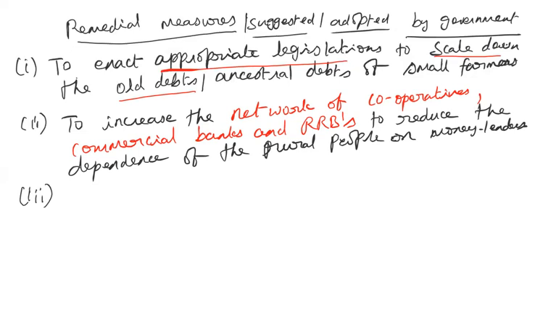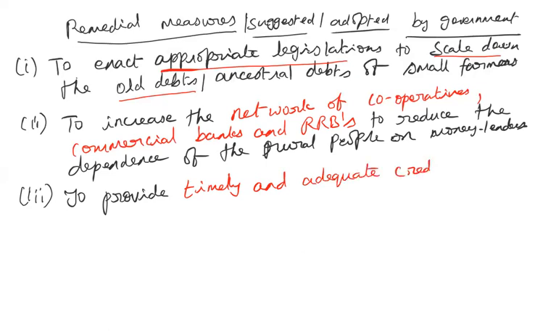Okay. Then the next measure suggested is to provide timely and adequate credit to small and marginal farmers.